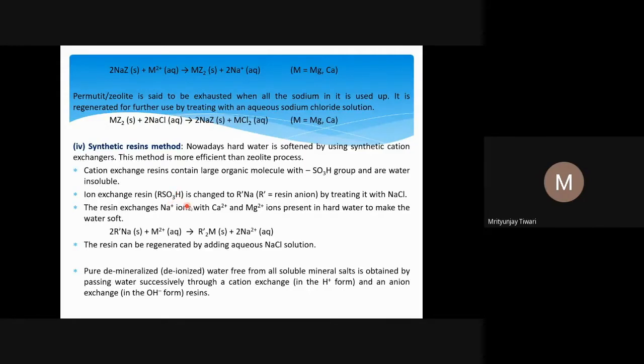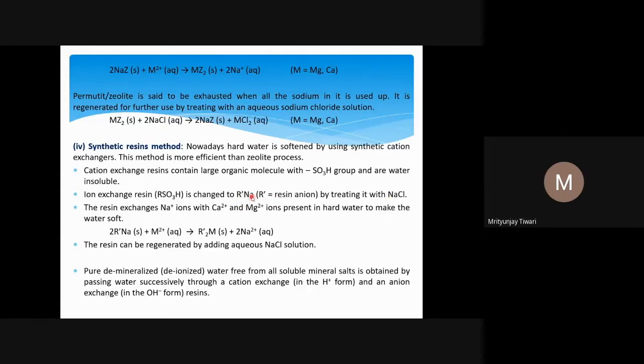These SO3H groups change to RSO3Na when treated with NaCl solution. The H plus ion will be washed out because it is very acidic, and the sulfonate can now interact electrostatically with the Na plus ion from the very concentrated NaCl solution.